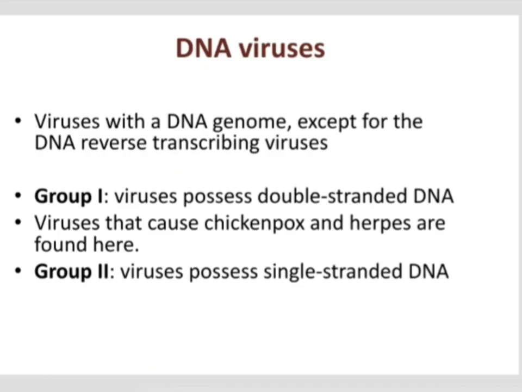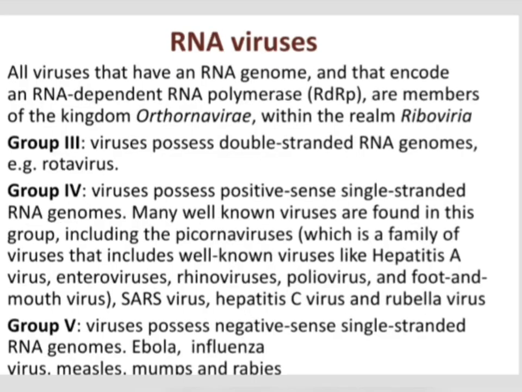Then Baltimore classification of DNA viruses. Group 1 possesses double-stranded DNA viruses. Chickenpox and herpesviruses are included in group 1. Group 2 possesses single-stranded DNA. Then group 3, group 4 and group 5 are RNA viruses. The peculiarity of these RNA viruses is that they possess the RNA-dependent RNA polymerase enzyme, and they belong to the realm Riboviria, and the kingdom is Orthornavirae.